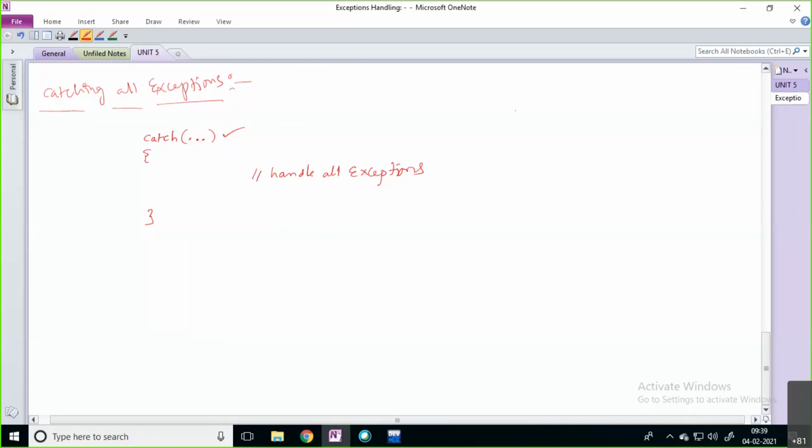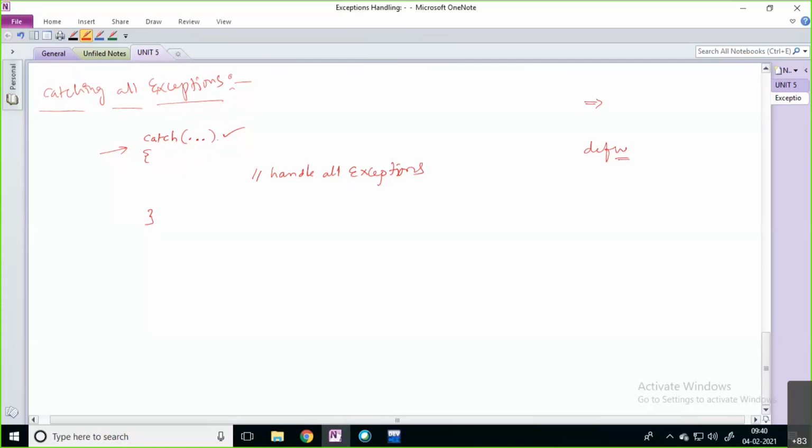You know this concept, right? For example, in a switch case, if no case is found, it directly executes the default case. The same way here also, if there is no catch block for that particular exception, it is going to execute this catch block. This is going to handle all the exceptions. It is going to catch all the exceptions by using this particular catch block.